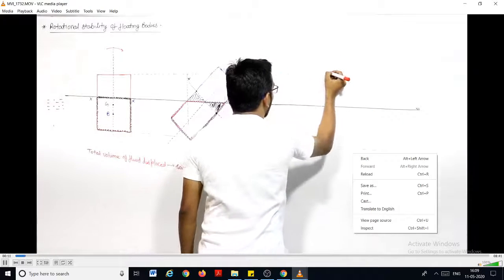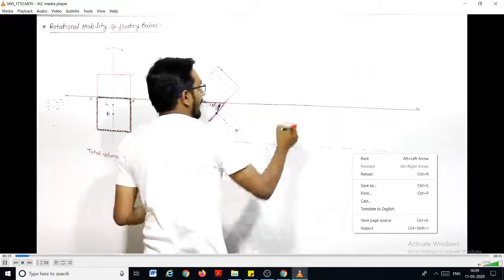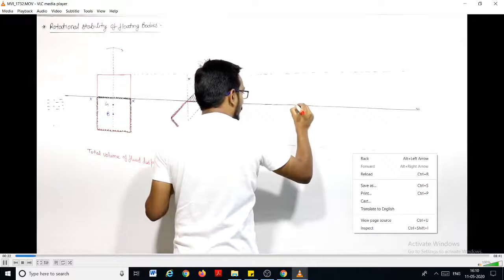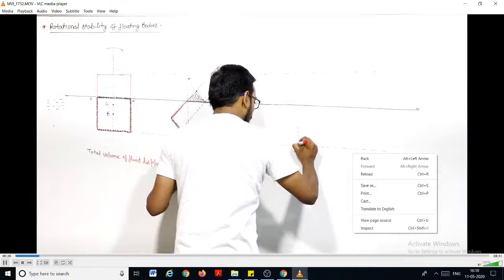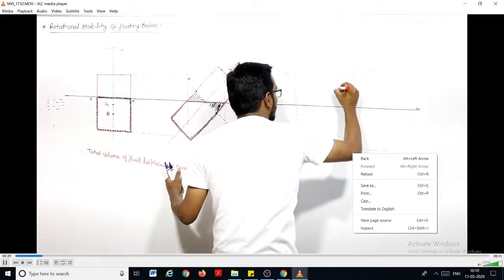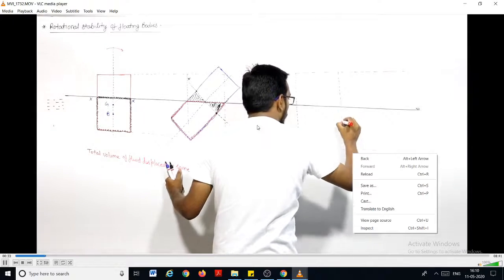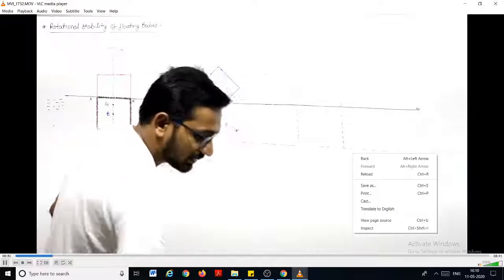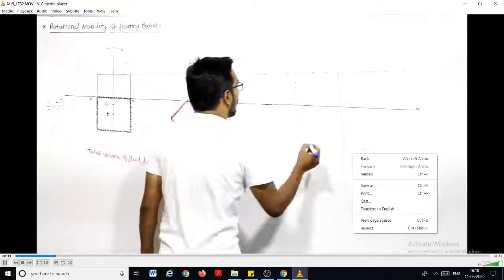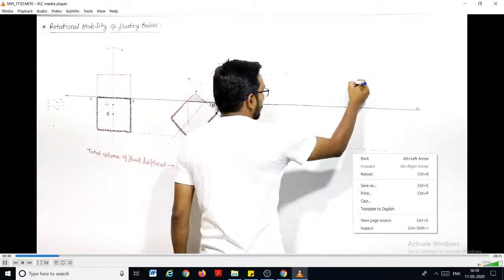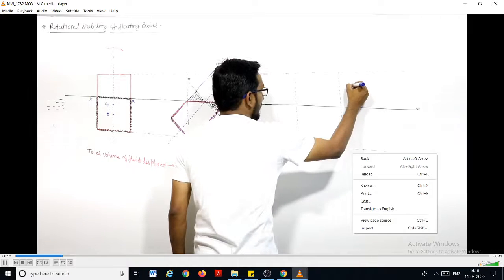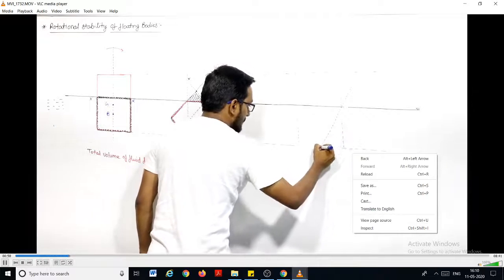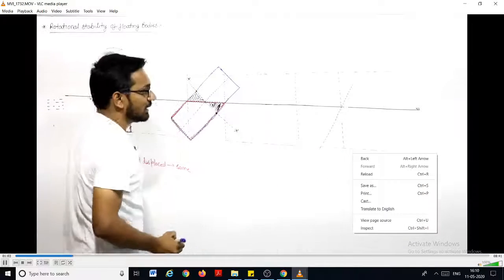Now let us say that we'll make this diagram again. I am saying this is the initial body, with the dotted line I am showing it. This is the initial shape of the body. Then we tilt it. So we can say the body will be like this. We tilt this body and the body will take this shape.